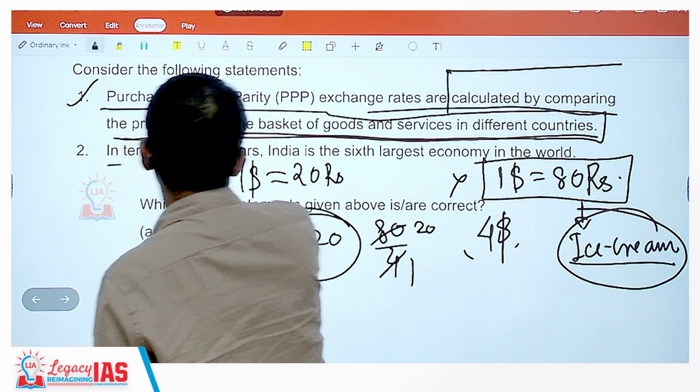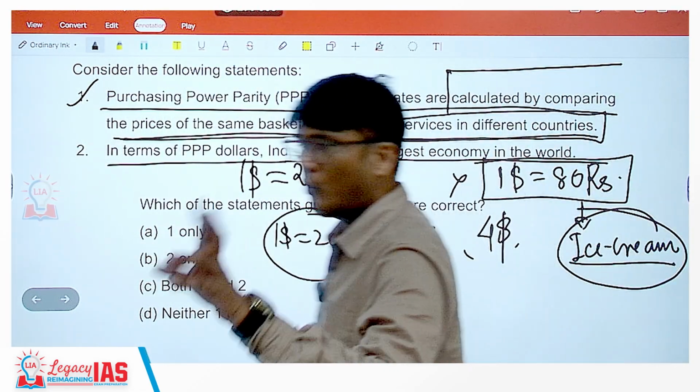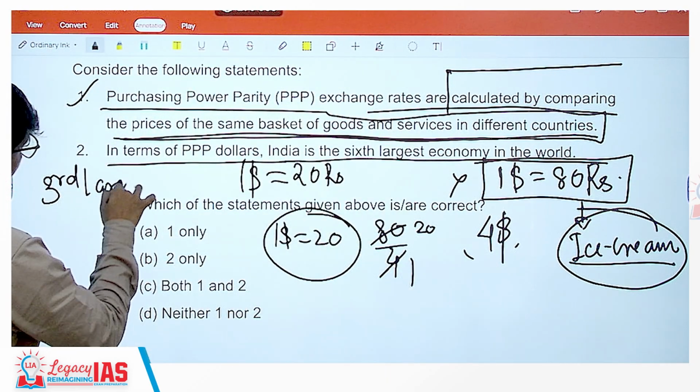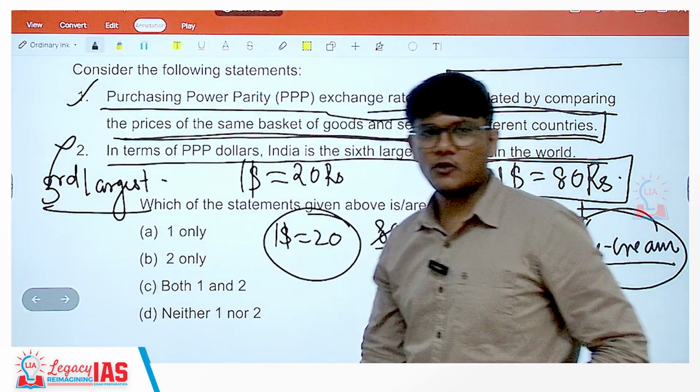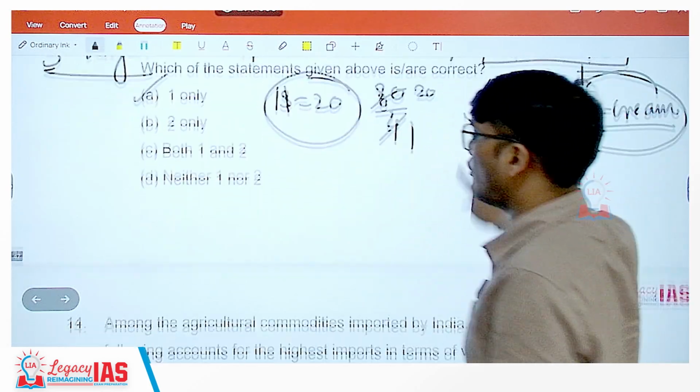Second, in terms of PPP dollars, India is the 6th largest economy in the world. No. India is the 3rd largest economy in the world. In PPP terms, India is the 3rd largest economy in the world. So, correct answer is 1 only.